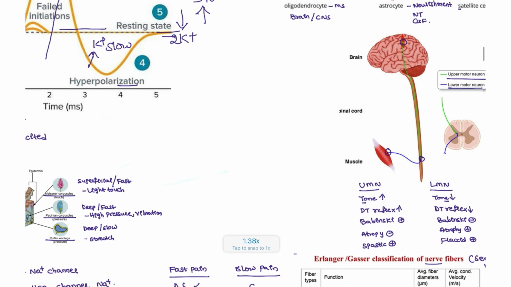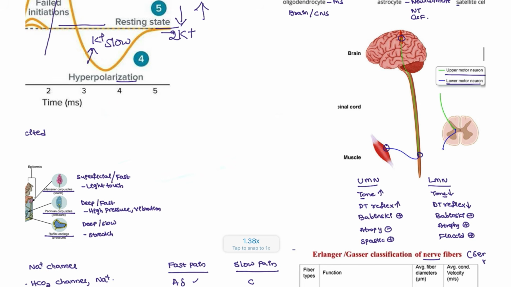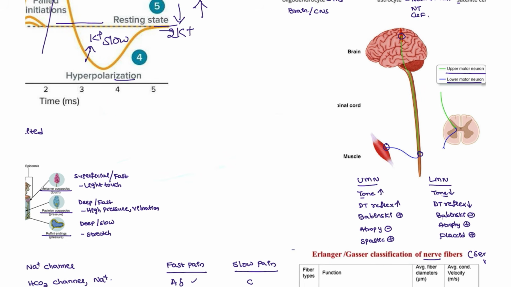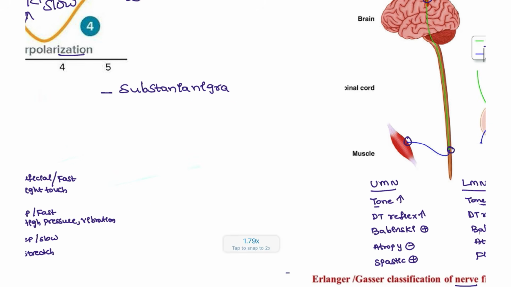Next, some of the important neurotransmitters and basal ganglia structures. Substantia nigra, which contains GABA, sorry, substantia nigra is not GABA, guys. Substantia nigra is actually dopamine. So if there is decreased dopamine, the patient will have Parkinson's.